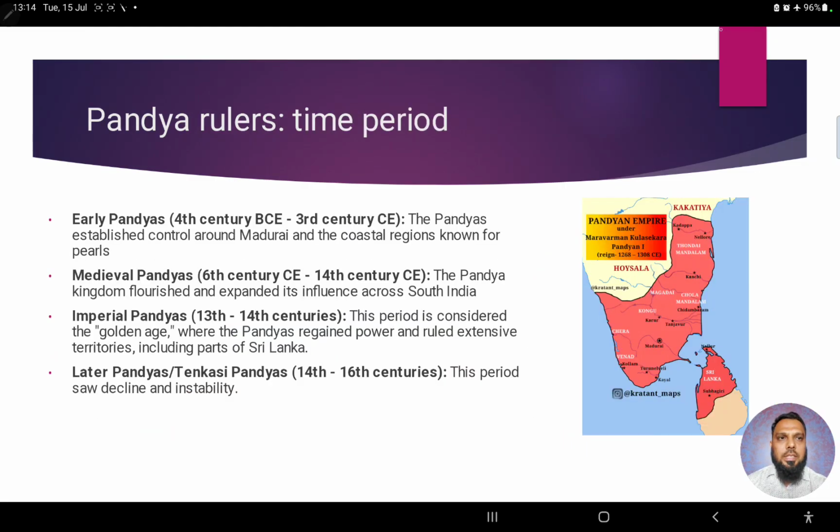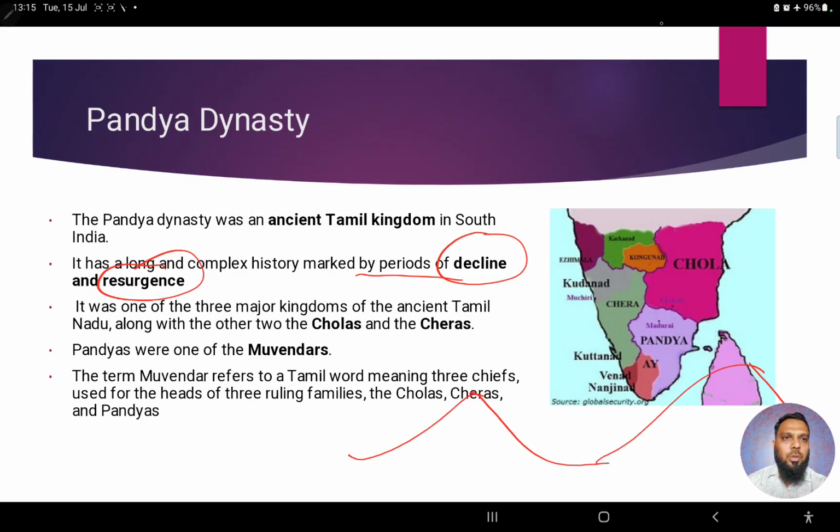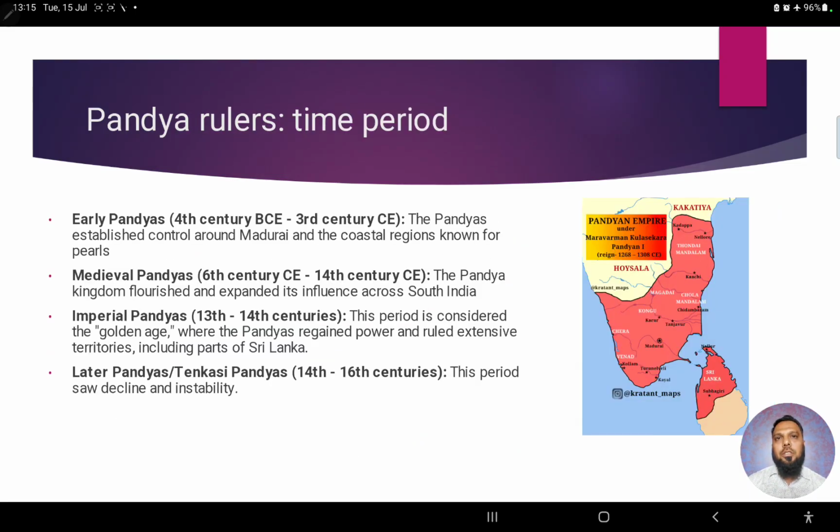Now next we'll see what is the time period, when did they rule. సో యాక్చువల్గా చూసుకుంటే పాండ్యాస్ హ్యావ్ రూల్డ్, the ruling of Pandyas is not continuous. We can see a lot of periods marked by decline and resurgence. So a lot of time the rule was rising and falling and rising and falling. So there are various periods of Pandya's rule. Now let's see what are those periods.